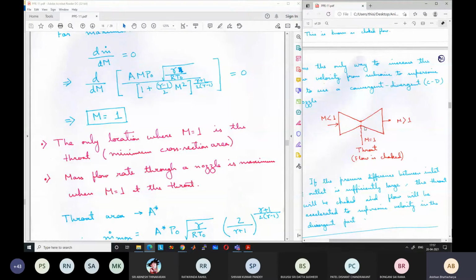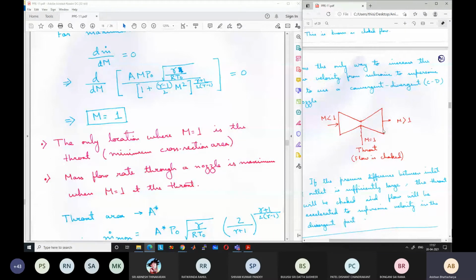This will keep on happening, and if we keep on reducing the pressure, still the same thing will happen. Ultimately, if I reduce the pressure on the downstream side to a lower value, the flow velocity will increase and reach a higher value at the throat, say Mach number 0.5. Again the velocity will decrease because the downstream side acts like a diffuser. If we keep on decreasing the pressure, ultimately we will reach a situation when the velocity becomes so high that Mach number becomes equal to 1 at the throat.